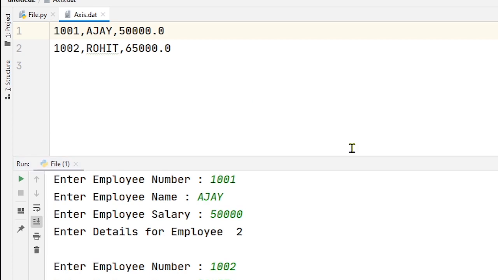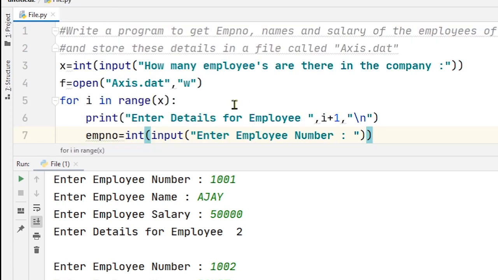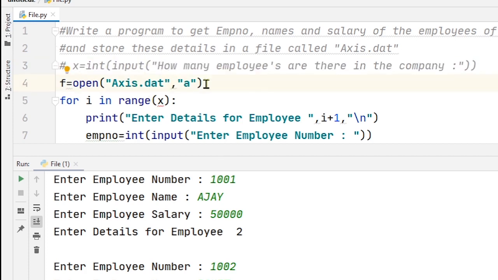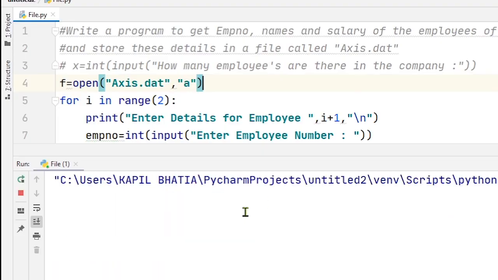Now if I want to add 2 more records onto this file, for that I first open this file in append mode. Otherwise it will remove all the records of this file. Now if I want to write 2 more records, there is no need to take input from the user. So for i in range, here I write 2. Now let's try to run this code.